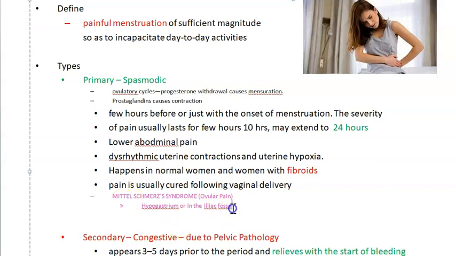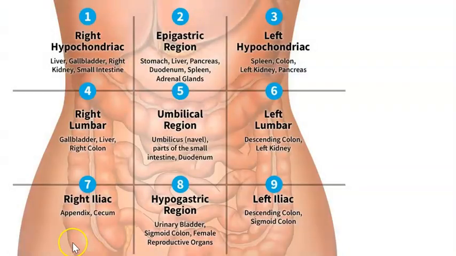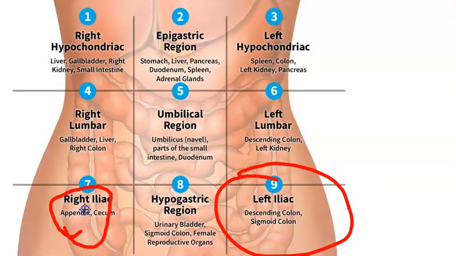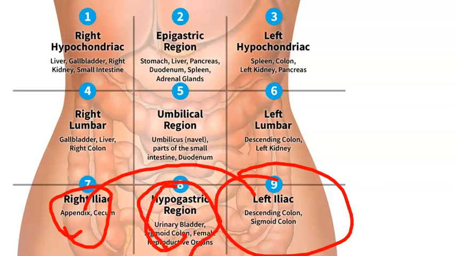Or in either iliac fossa. The Mittelschmerz can happen in the iliac fossa, they said. So Mittelschmerz can be here or in the center, but obviously the uterus is here. So here I will put the spasmodic pain, here I will put the Mittelschmerz pain. What do you say, people?